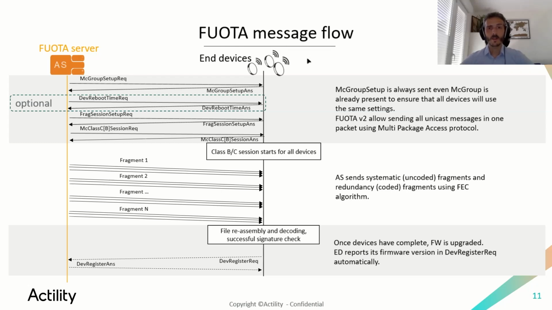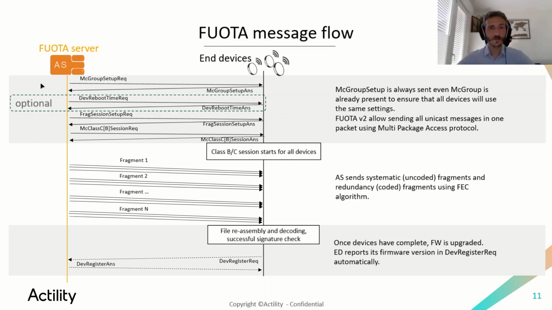In a FOTA campaign there are 3 big phases. The first one is the unicast phase, where multiple commands are sent. Then there is the multicast session, where the multicast fragments are sent. And the last one is using unicast to report the device version.